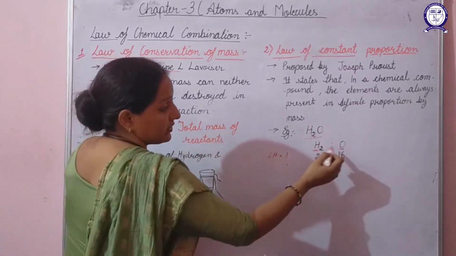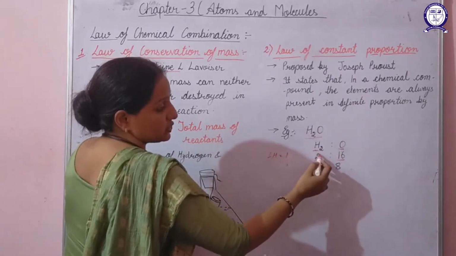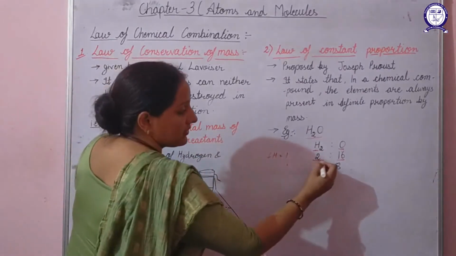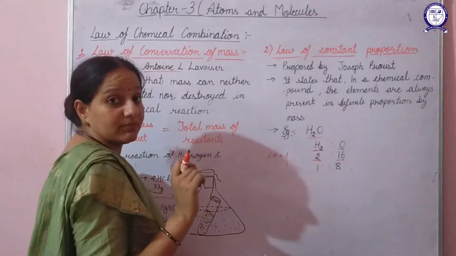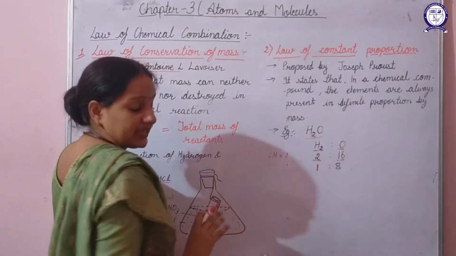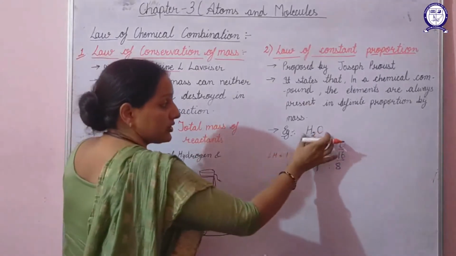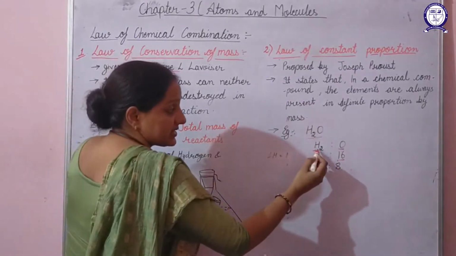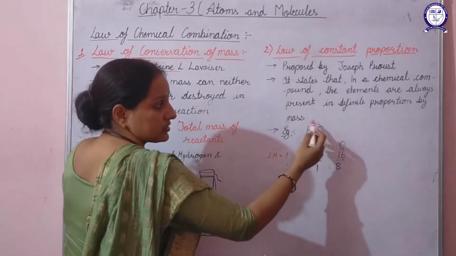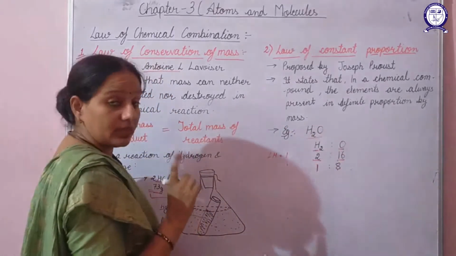So here hydrogen and oxygen mix in the ratio 2 is to 16, but we have to write it in simple whole numbers. So when we divide it by 2, we get 1 is to 8. So it indicates that when water is formed, 1 gram of hydrogen reacts with 8 grams of oxygen, and then you get water.